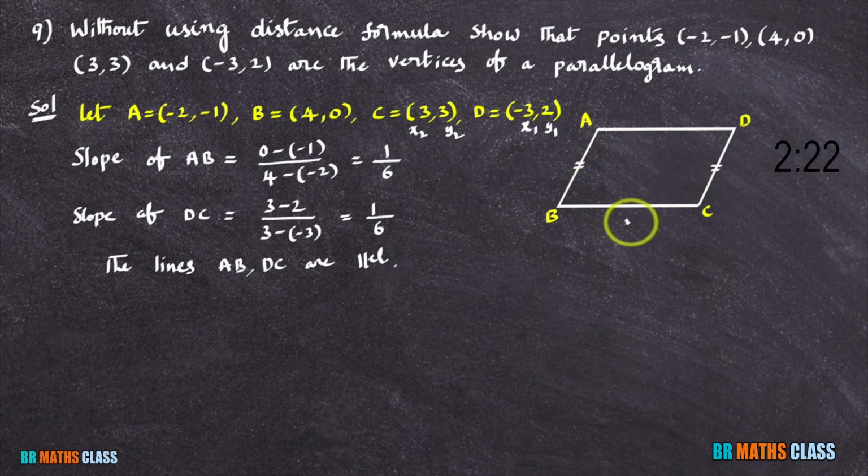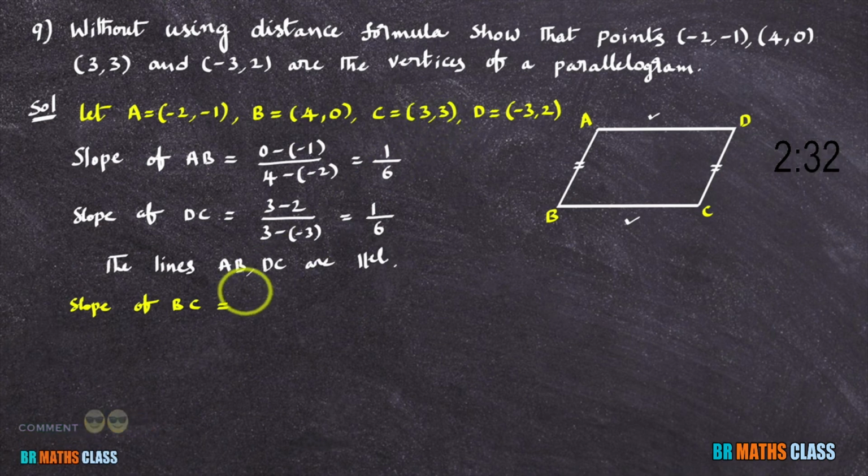Now I'll calculate slope of BC, slope of AD. Slope of BC. You take B as x1, y1, C as x2, y2. Slope of BC formula y2 minus y1 divided by x2 minus x1. x2 is 3 minus x1 is 4. That equal to 3 minus 0, 3 divided by 3 minus 4, minus 1. That equal to minus 3.